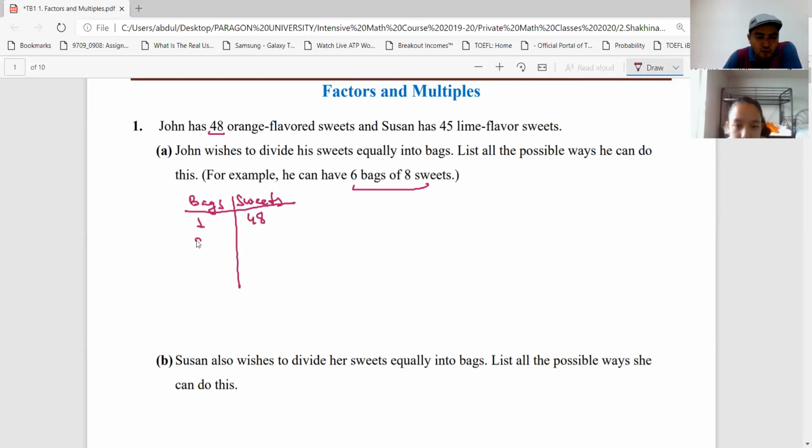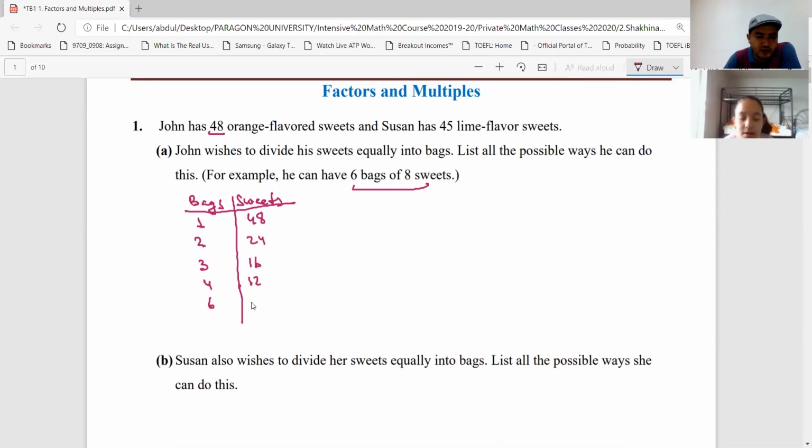So we can have 2 bags. Each bag contains how many? 24. And 3 bags. Each contains 16. How about 4? It is 12. What is the next number? That's a possible number. No, 6. Not 5, then 6.